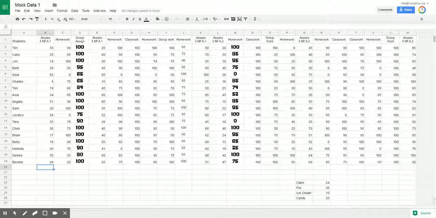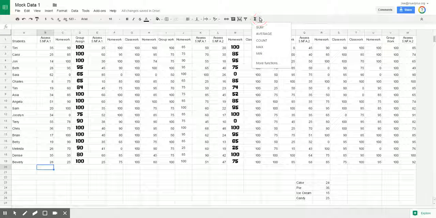For this video, we're going to take a look at the different functions related to basic landmarks. So your minimum, your maximum, sum, average, mode, median, those kind of things. Some of your basic ones, if you clicked on the symbol up here at the top, you have them kind of all right there as well. But you notice that the ones that you have right there, sum, average, count, max, and min, those are the